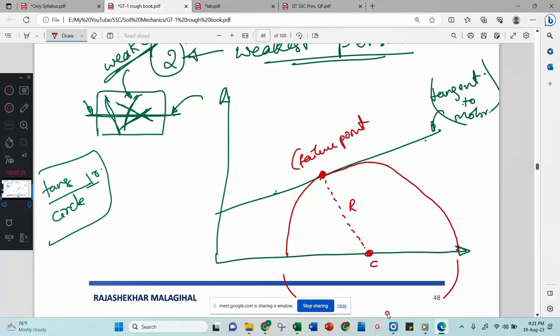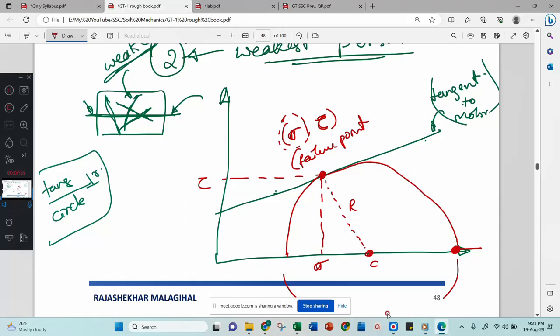Now look here. At the failure point you have got sigma and tau. This is the corresponding tau and this is the corresponding sigma. This is the combination with which you are getting the failure. Okay, now what is the maximum normal stress that I can apply on this soil? It is this much, not this much.